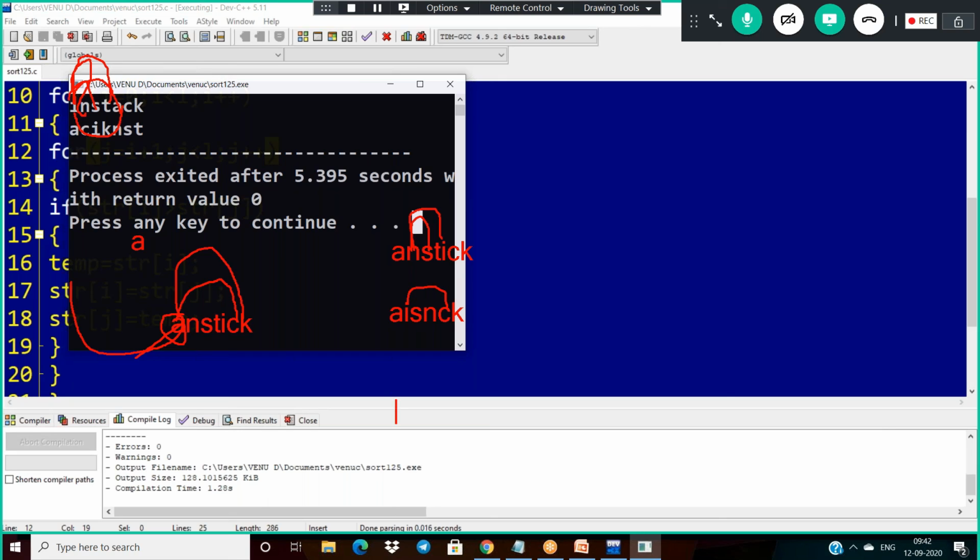Yes. If it is greater, swap: a c s n i k will come. Again, is c greater than k? No. So now your string is a c, s n i k. Now already these two are sorted here.